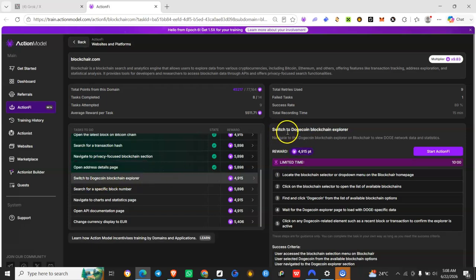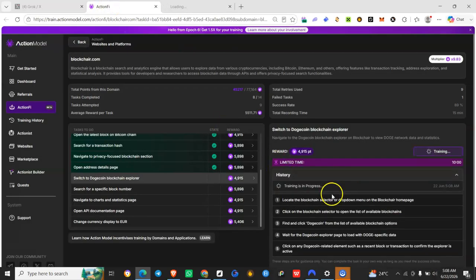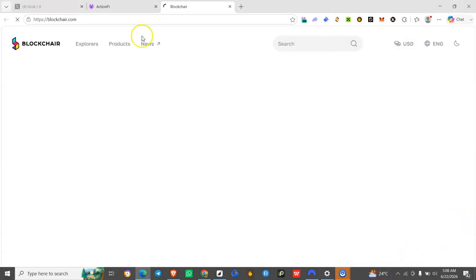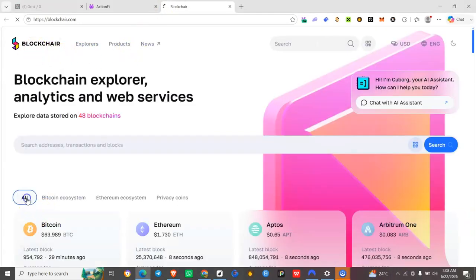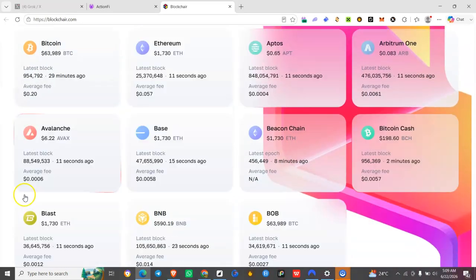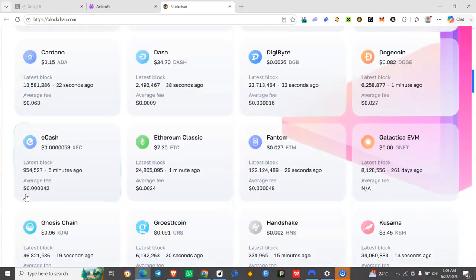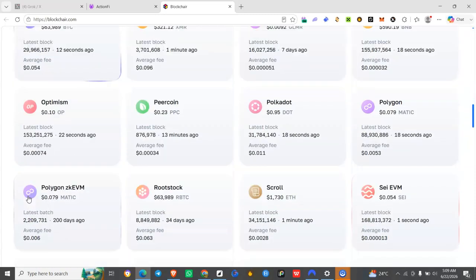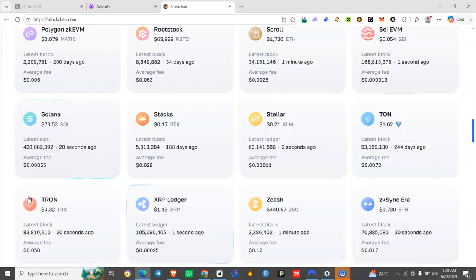Okay, the next task says switch to Dogecoin, then Dogecoin blockchain explorer. Start this task. There's the information. Locate the blockchain selector. Click on the blockchain selector. Click on OK. So this is what we'll do here. Click on all. You have located the blockchain selector. So we'll scroll to find Dogecoin. Once we find Dogecoin, we have to click on it.